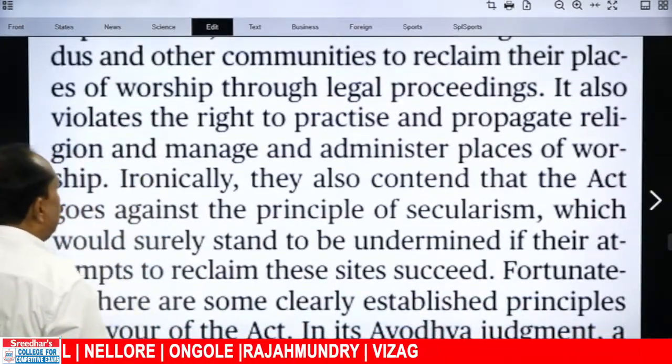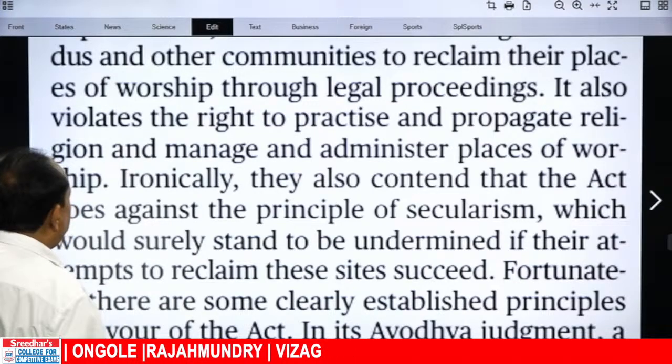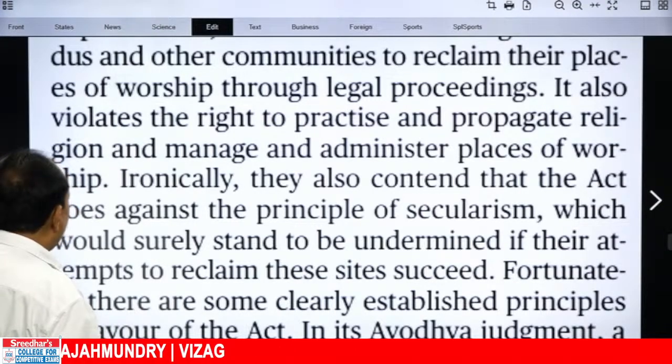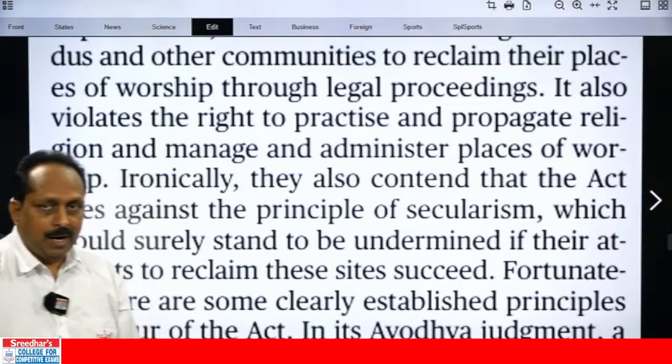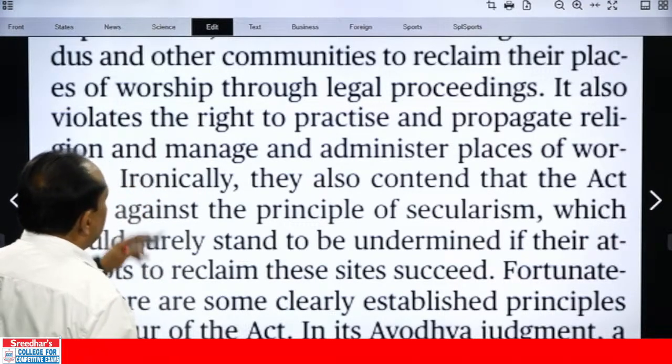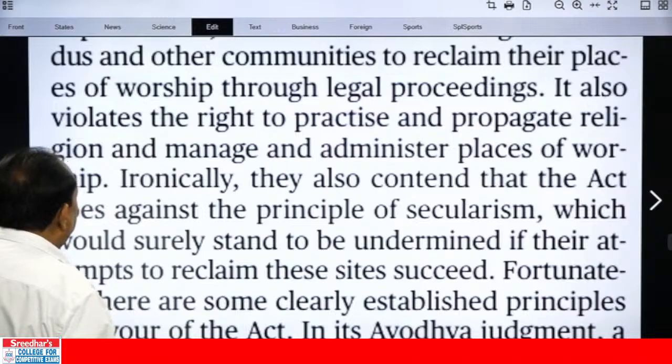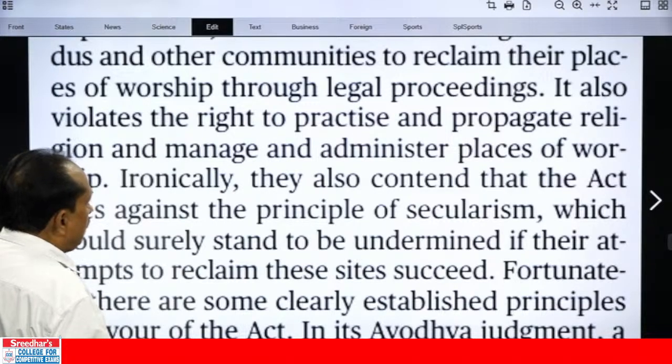It also violates the right to practice and propagate religion and manage and administer places of worship. It also violates something they feel. What does it violate? It also violates the right to practice and propagate religion and manage and administer places of worship.